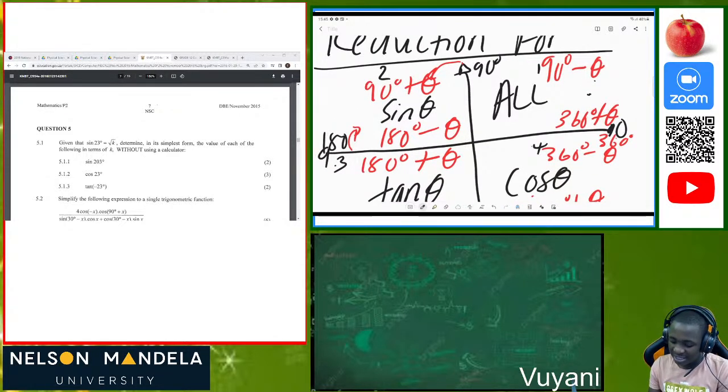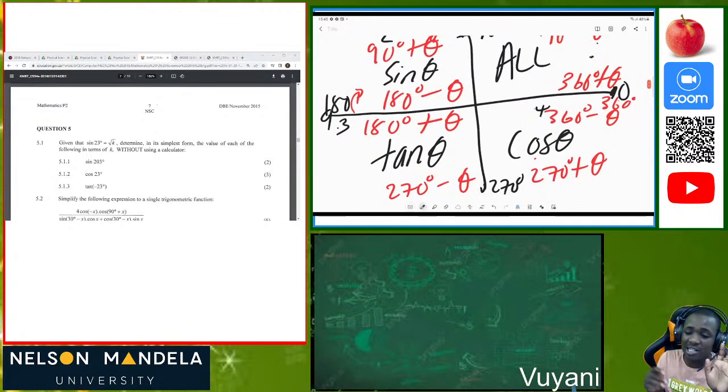Since it is in the second quadrant, sine is the only trig ratio which is positive in the second quadrant, which means tan of theta, if it's situated in the second quadrant, will be negative. If cos of theta is situated in the second quadrant, it's also going to be negative. So also in this instance, we have cos of 90 degrees plus theta.